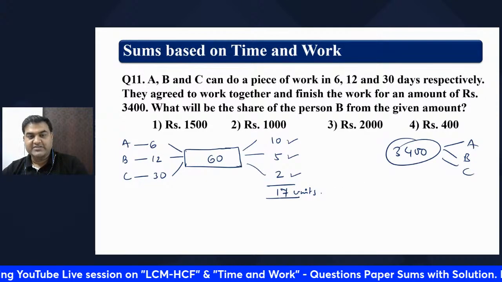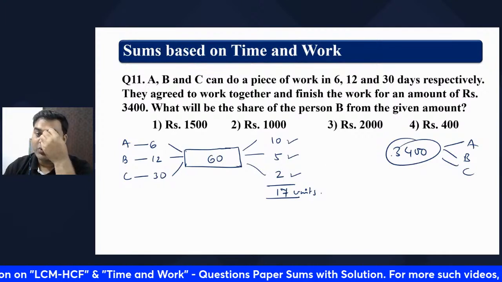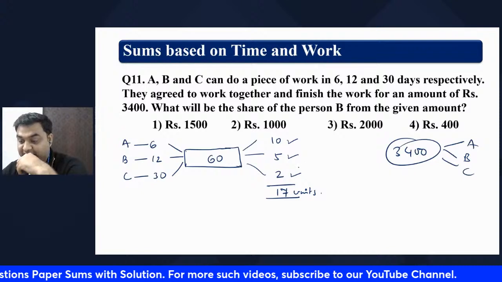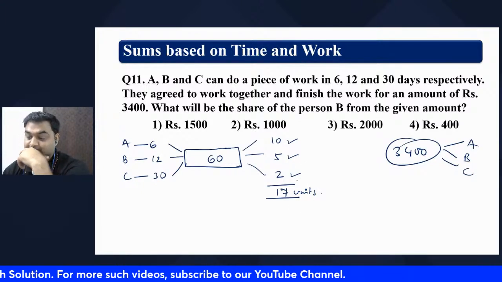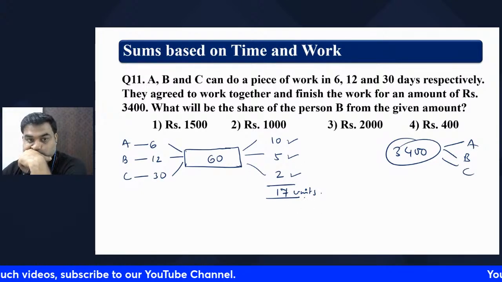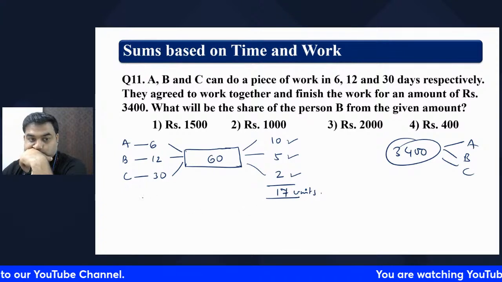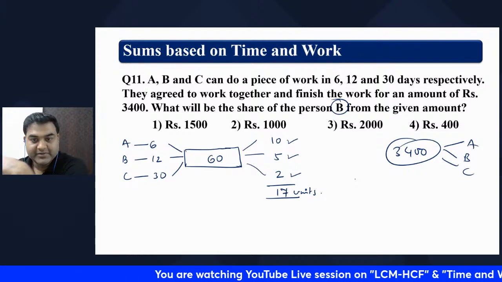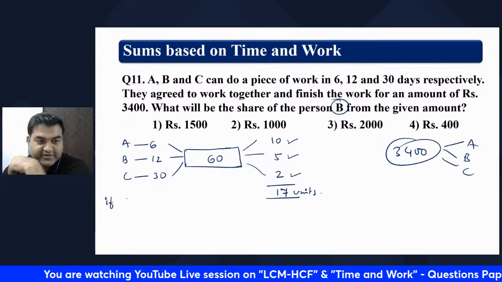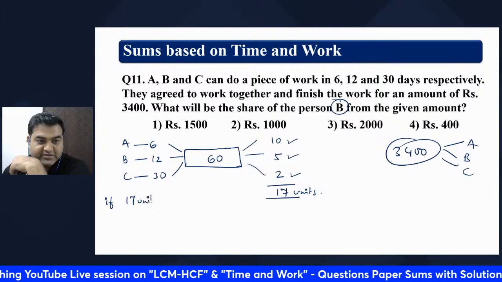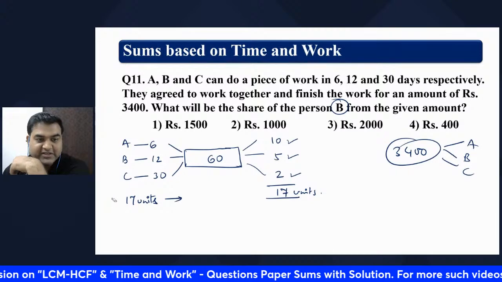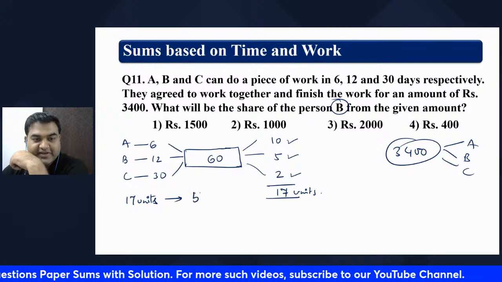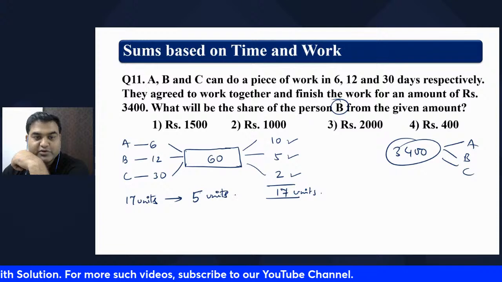That means if 17 units is there, then it is 10, 5, and 2. If 3,400 is there, how much will B get? Out of 17 units, B is doing 5 units.